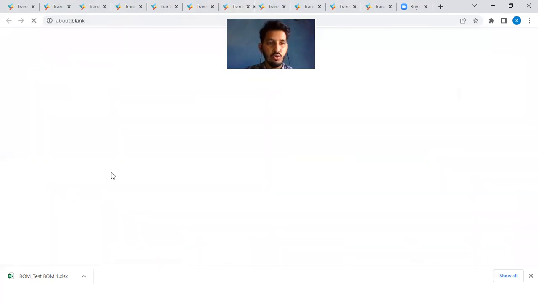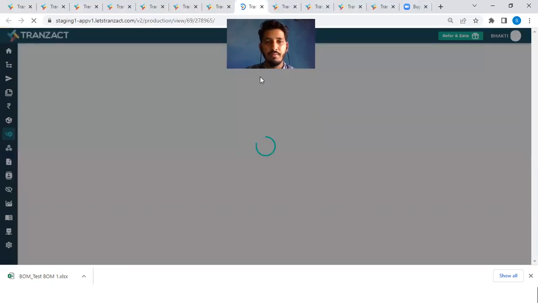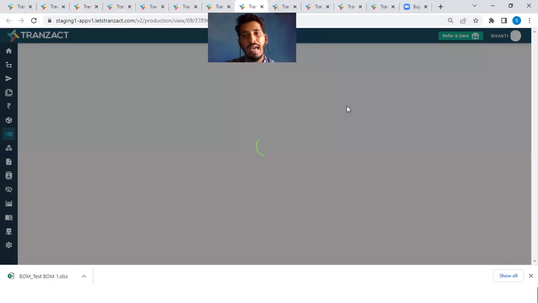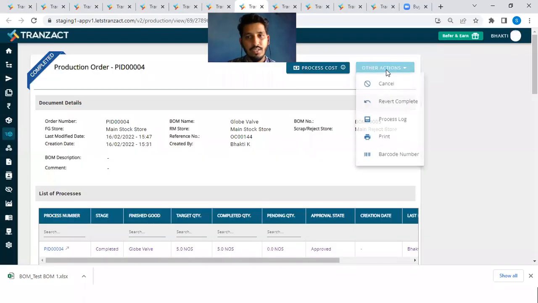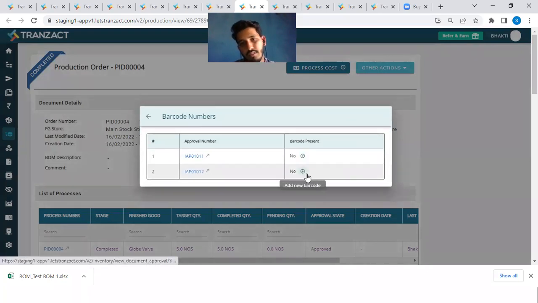So what I'll do is I will just go to my production page or the production order number page here. I will just click here. Okay. And here in the actions, if you see here in the other actions, you will get an option of barcode number. ठीक है, अगर आपको ये 5 finished goods जो हमने प्रोडक्शन में बनाई है, इसमें बारकोड ऐड करना है, so you have to just simply click on barcode number here. Okay. And here you will get the option to add a barcode number. ठीक है, यहाँ पे you will get 2 approval inventory.